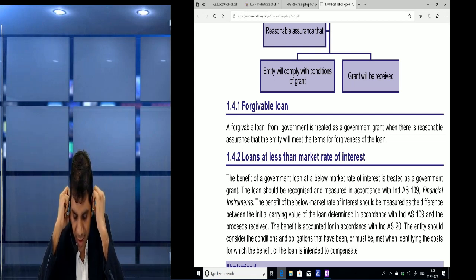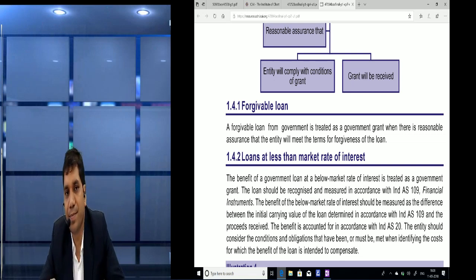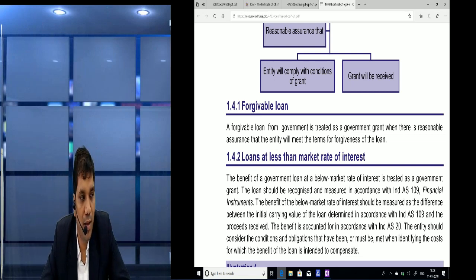A forgivable loan from government is treated as a government grant when there is reasonable assurance that the entity will meet the term for forgiveness of the loan. Okay. So the module language is only used, friends, for the forgivable loan.